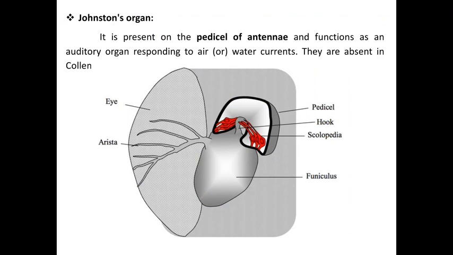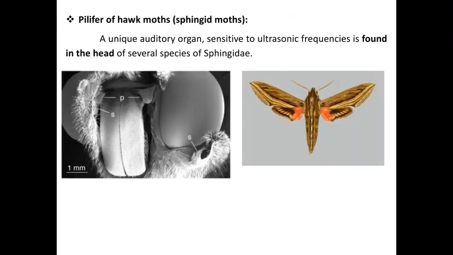The Johnston organ is present on the second segment of the insect antenna. The second segment is also called the pedicel. It means this Johnston organ is present on the antenna. Next one is the pilifer. This pilifer is a unique auditory organ which is sensitive to ultrasonic frequency and is found on the head of the hawk moth or sphingid moth. Sphingidae is a family of the order Lepidoptera. On the head of that moth there is a pilifer, which is one of the auditory organs.